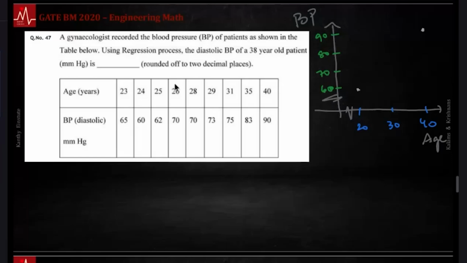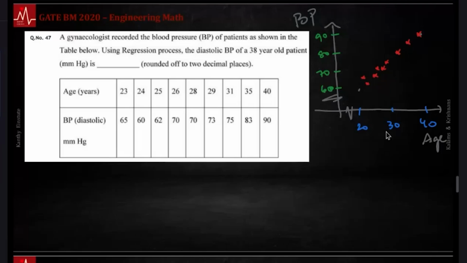Okay. So let's plot all the data points. That's not a data point that I plotted. That's just a grid point that I plotted, for reference. So 23, 65 is over there. Let's plot them. 23, 65, this point is over here. 24, 60. 24 happens to be this point. And then you have 25, 62. So 25, this point is over here. 26 is at 70. 28 is at 70. And then 29 is at 73. And then 31 is at 75. And then 35 is at 83.